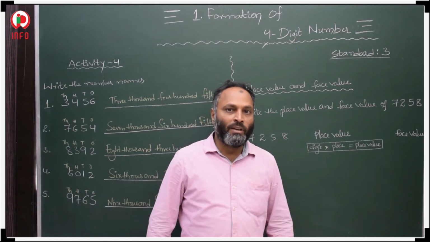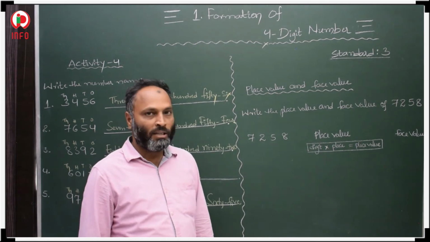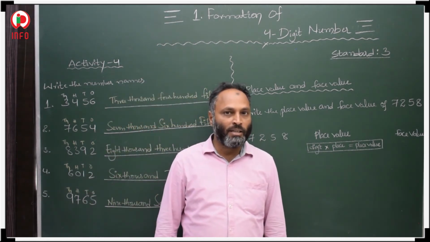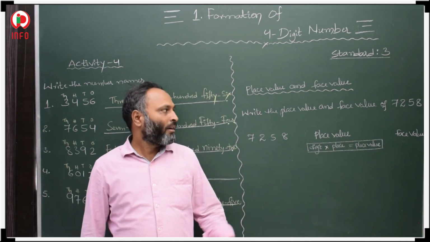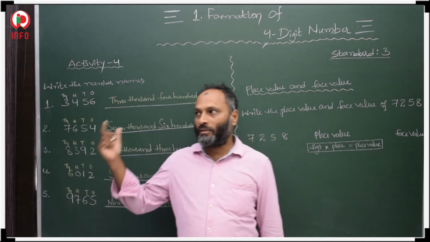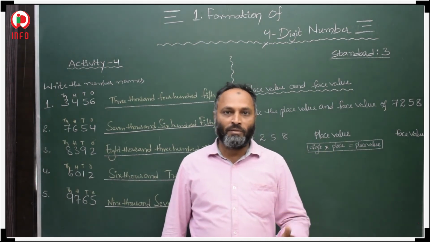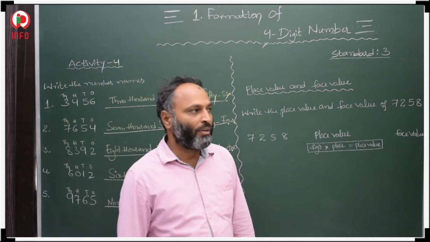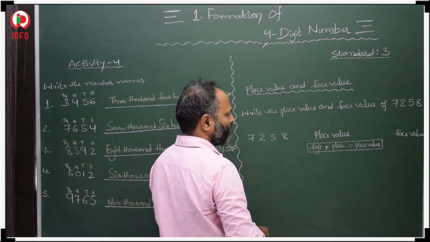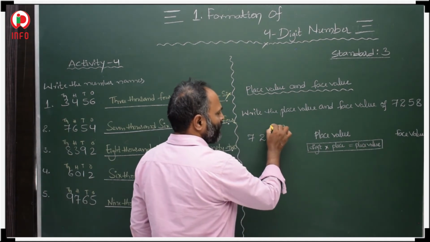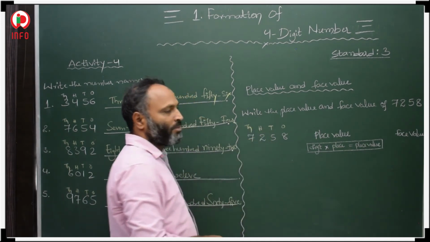Next, our next topic, place values and face values. So what about the place value and what about the face value? Before also we discussed this in our previous classes up to 3-digit numbers. Now we are going to discuss 4-digit numbers. When a 4-digit number is given, how to write place value and face value. Here, this is ones place, this is tens place, this is hundreds place and this is thousands place.